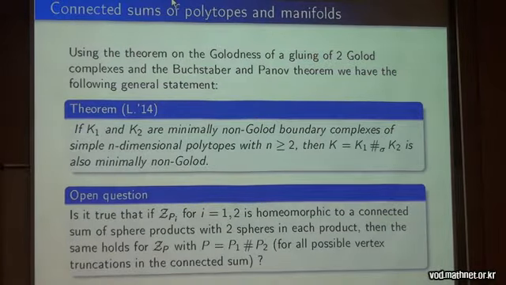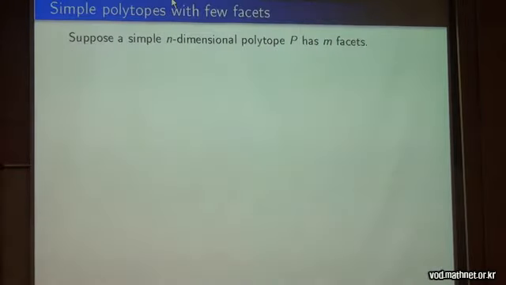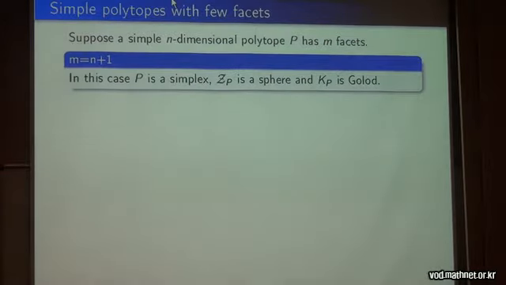But what does the moment angle manifold give us? The connected sum of polytopes corresponds to the connected sum in the manifold category. So, simple polytopes with few facets. What can we say by this criterion about simple polytopes with few facets? For example, if we have n+1 facets, then it is of course a combinatorial simplex. Zp is a sphere, as we know, and Kp, as we also know, is Golod.